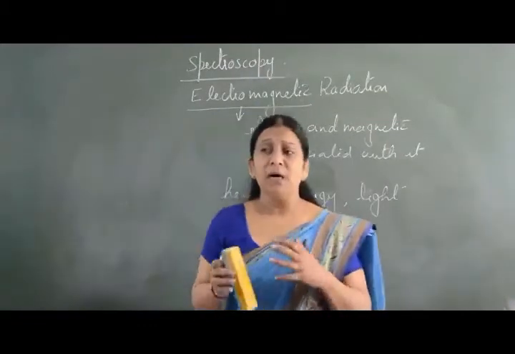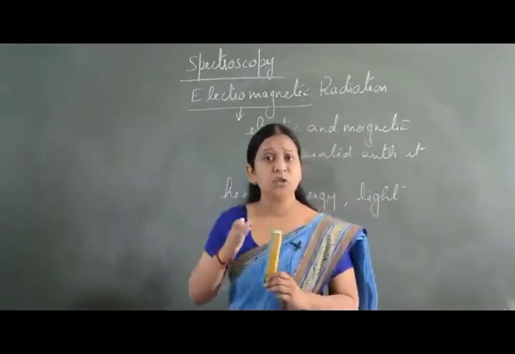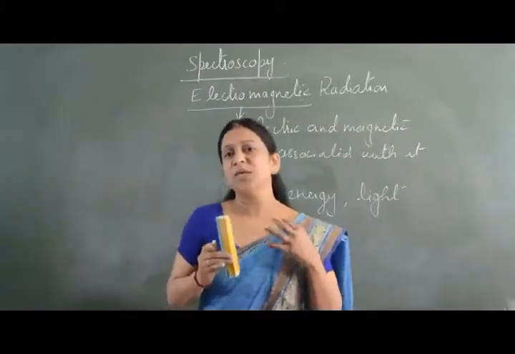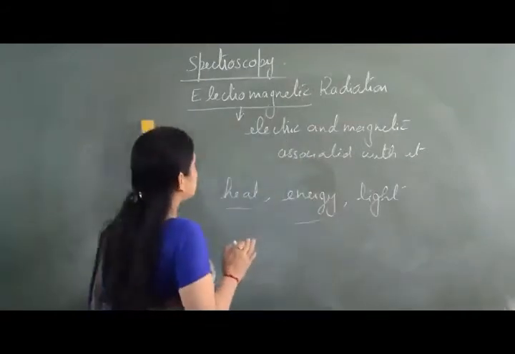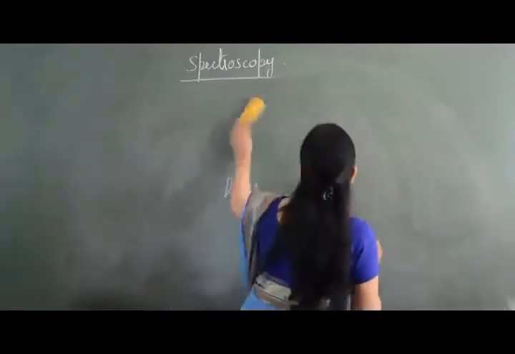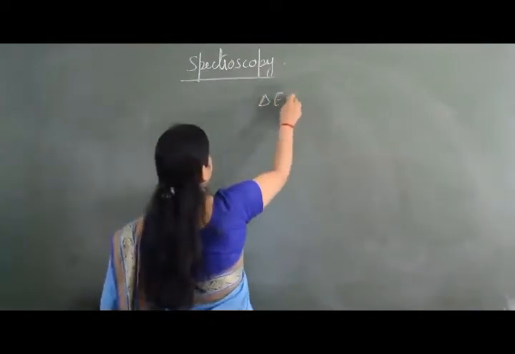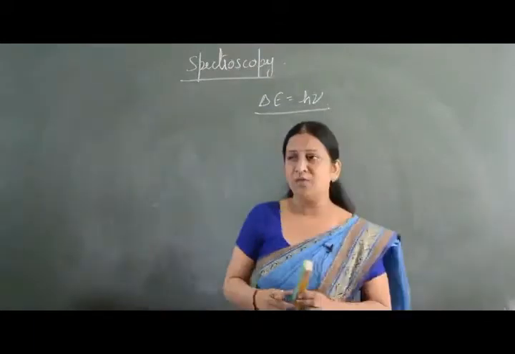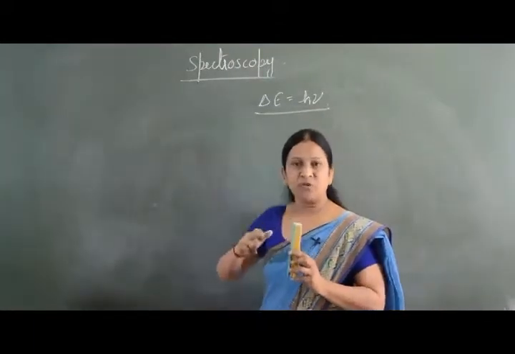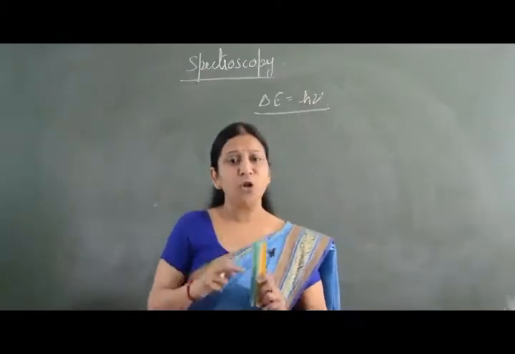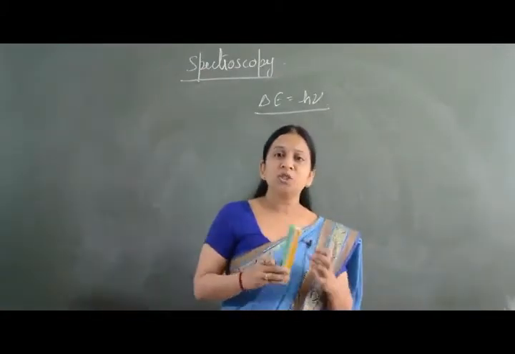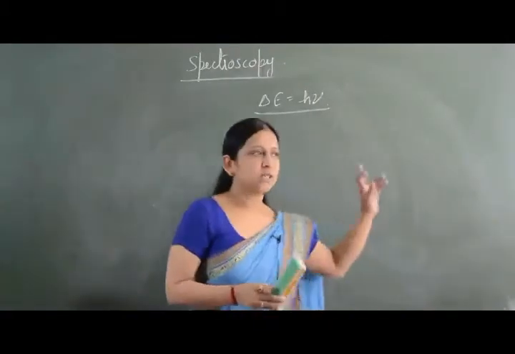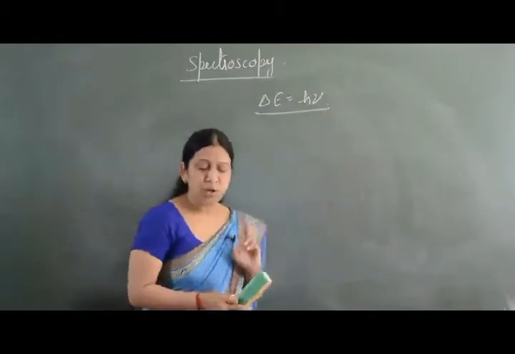So when an electromagnetic radiation falls on the molecule, the first thing that takes place is that the energy of the molecule undergoes a change. This change in energy is given by delta E is equal to h mu. So, in one line, when an electromagnetic radiation falls on a molecule, energy changes take place in the molecule, and the amount of energy changed is given by the equation delta E is equal to h mu.